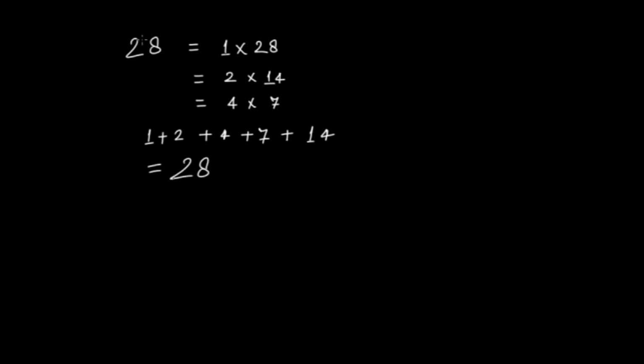And hey, we have 28 here and we have 28 here. That is, 28 was in the question, and 28 is the sum of all the proper divisors. So it satisfies our definition of a perfect number. That is, the sum of all the proper divisors should be equal to that number itself. Then that number would be a perfect number.